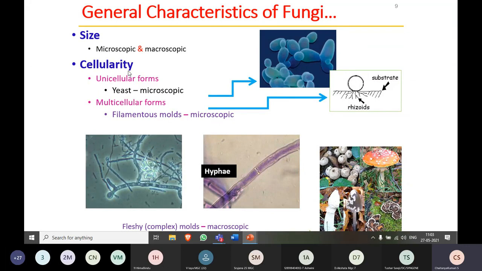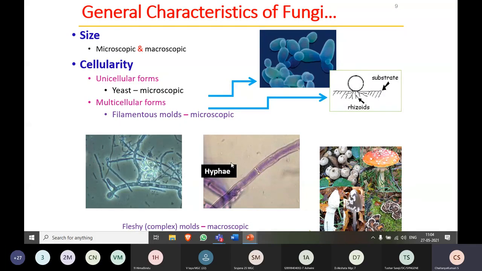Coming to the cells, as I said, they may be unicellular or multicellular. Unicellular means yeast, which are microscopic in nature. When you observe under the microscope, you can see the yeast cells like this, budding cells, which are microscopic in nature. Whereas multicellular means, as I said, they are made up of hyphae and mycelium, and rhizoids will be there, right? All these are microscopic in nature.